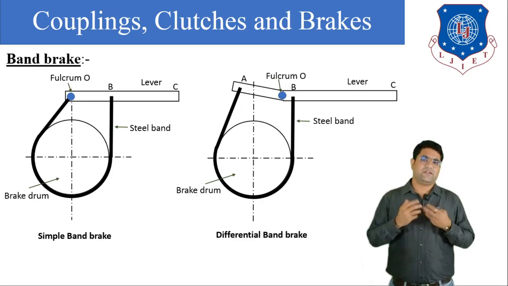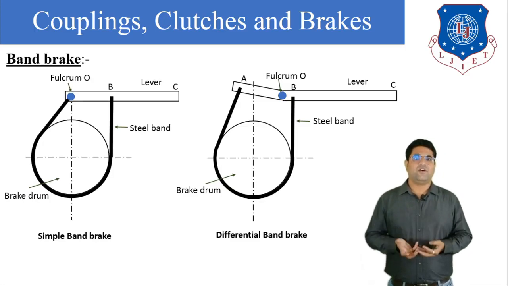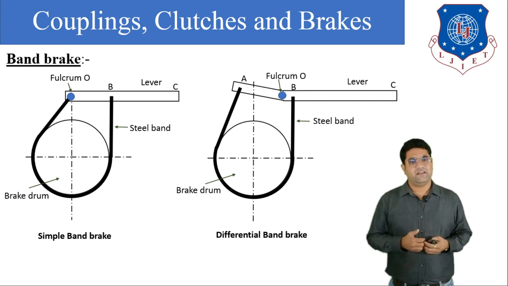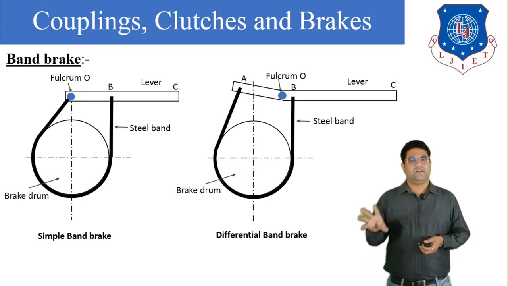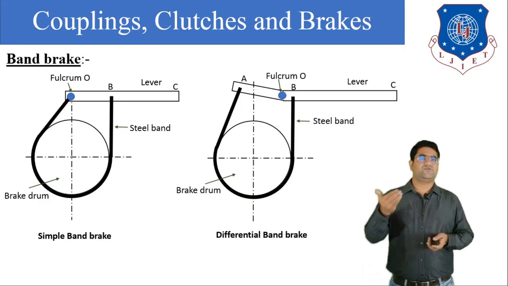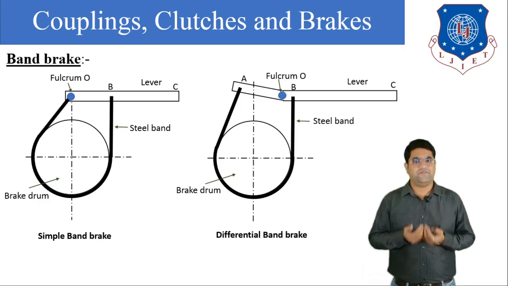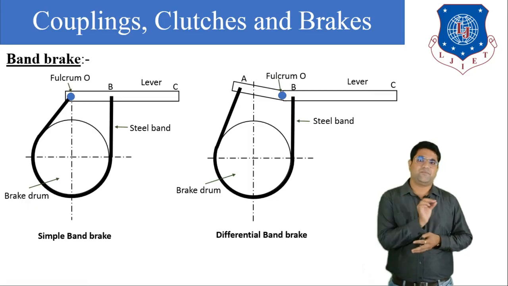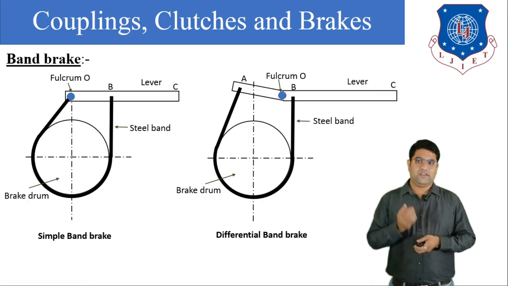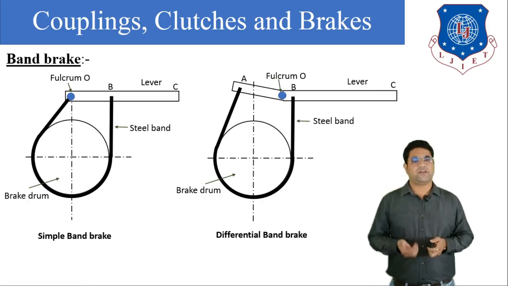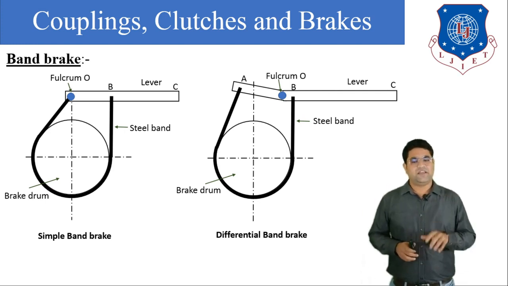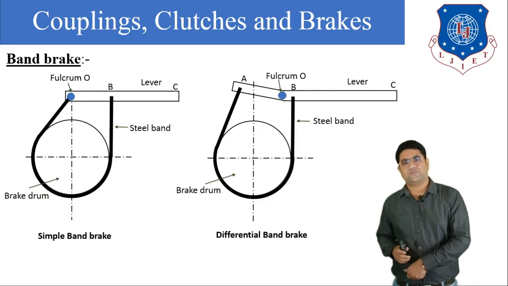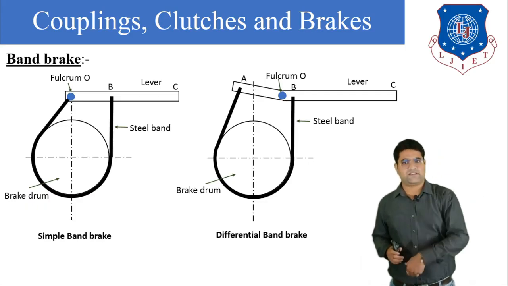Now, what are the benefits we can get by changing the position of the fulcrum? Here let us understand the working so you can easily understand what benefits we can get by changing the position of the fulcrum. In the first, simple band brake, if the wheel rotates in the clockwise direction and we want to stop the wheel, then we have to apply the force on the lever in the upward direction.